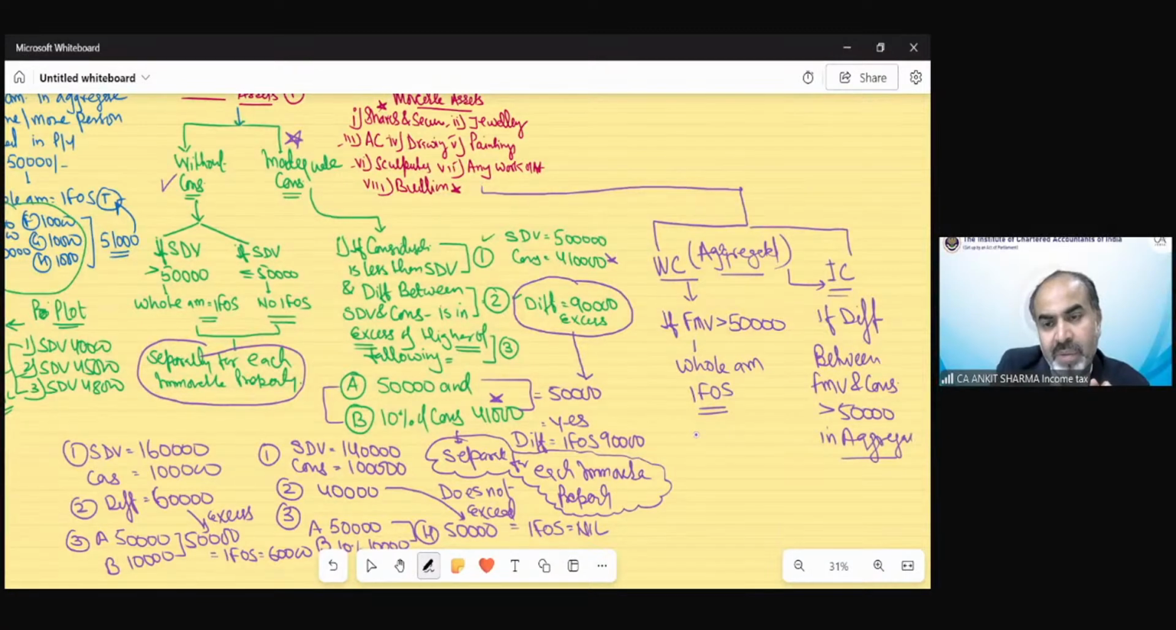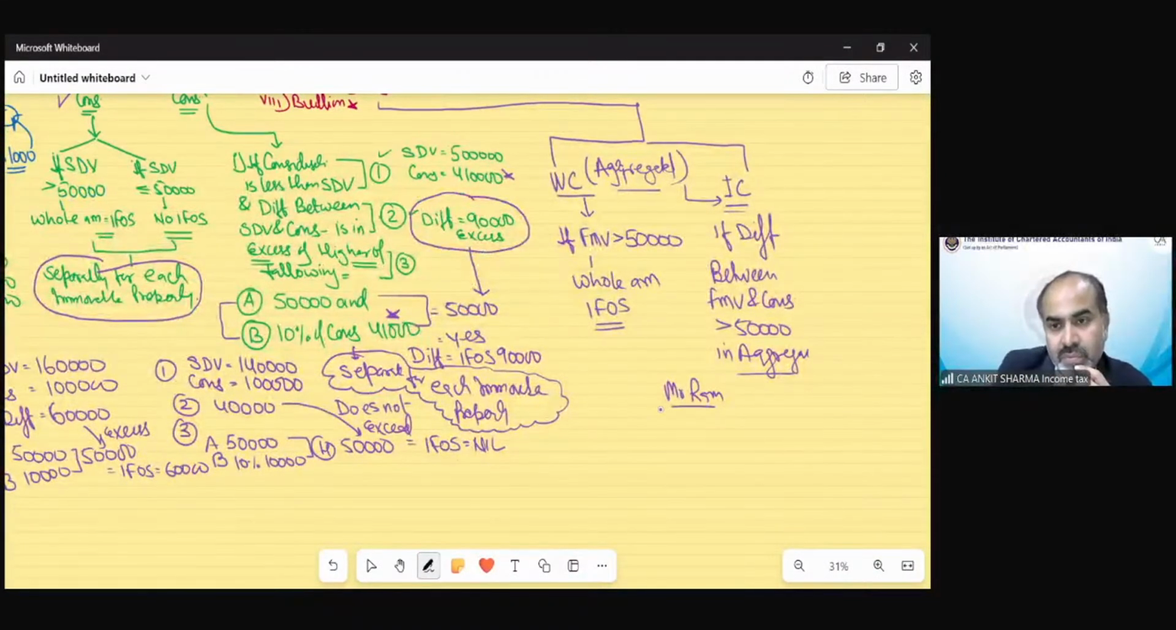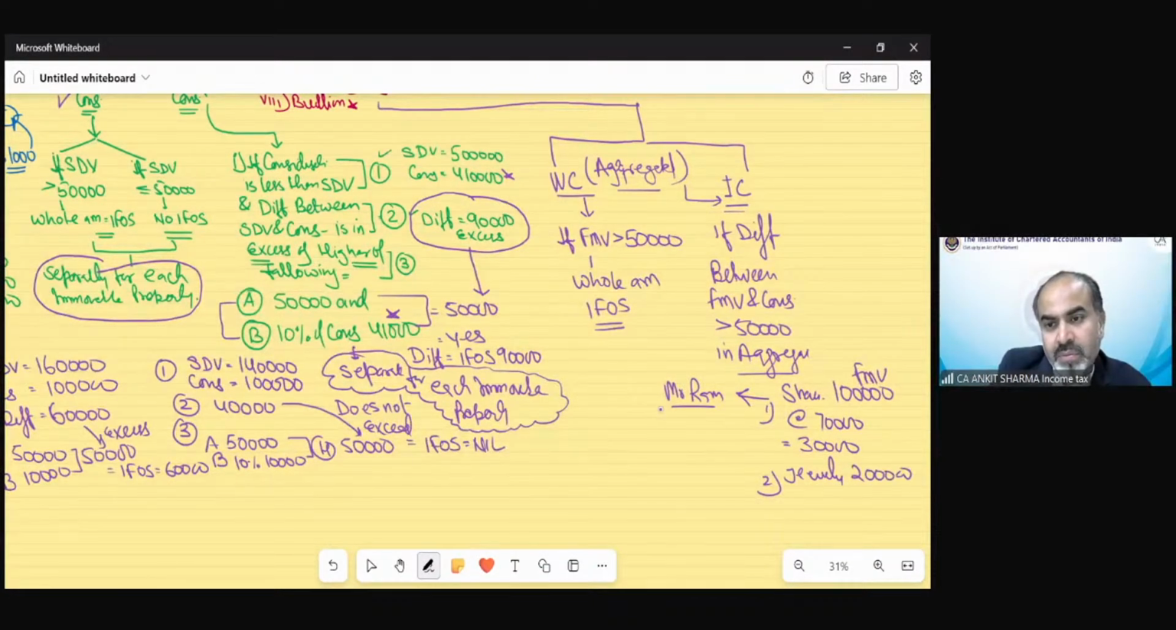again in aggregate. For example, Mr. Ram received shares with an FMV of 1 lakh rupees. He received them at 70,000. So the difference is 30,000. He also received some jewelry, FMV 2 lakh rupees, at the rate of 1,60,000. So the difference is 40,000.